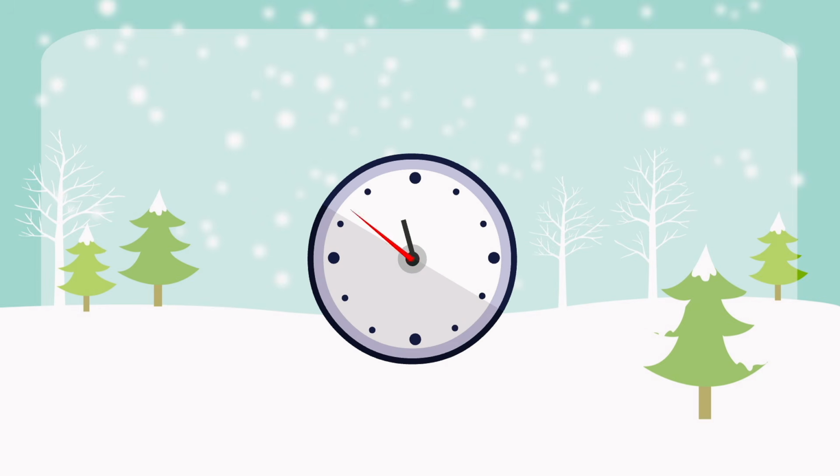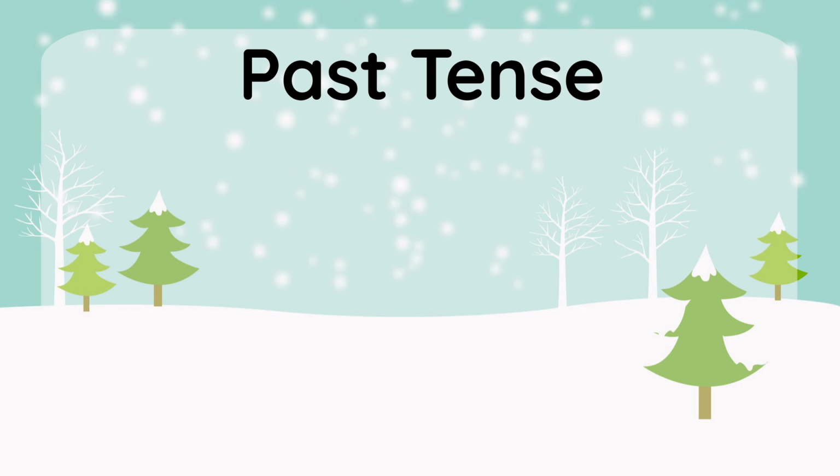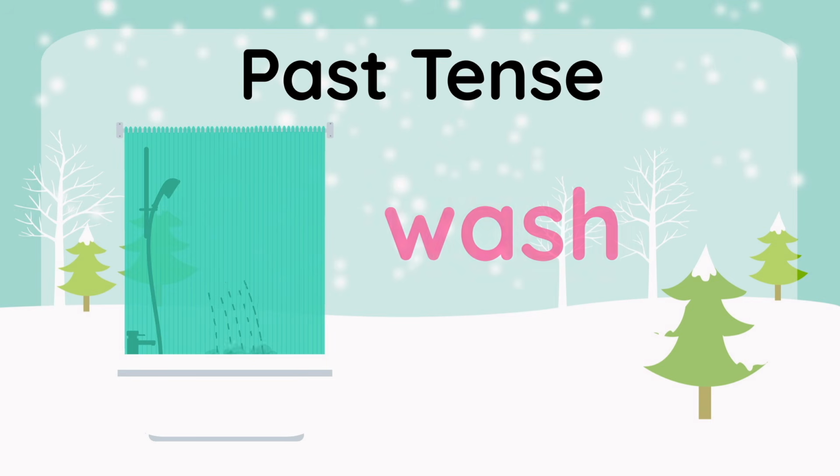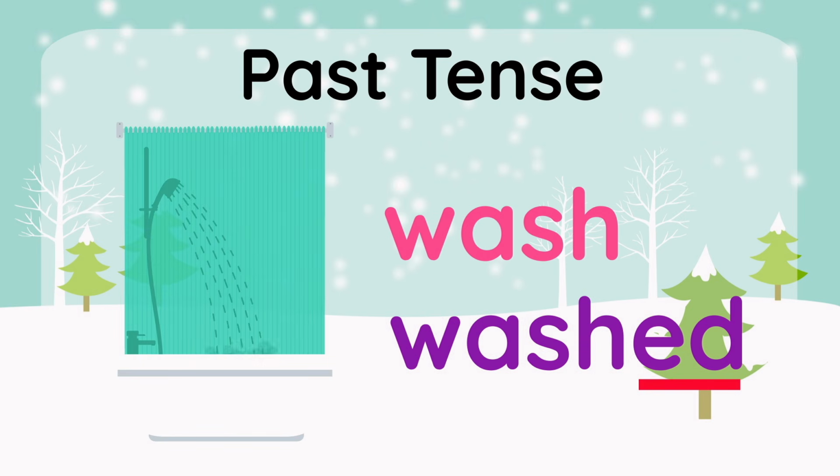Now, when you talk about something that's already happened, you have to use the past tense of the verb. For example, if you washed this morning, you don't say, I wash this morning. It's a finished action, so you should say, I washed this morning.